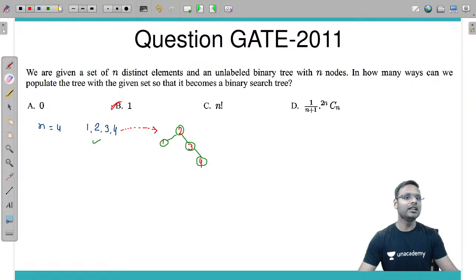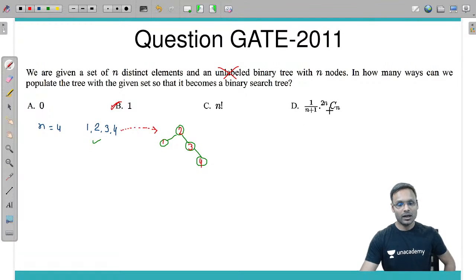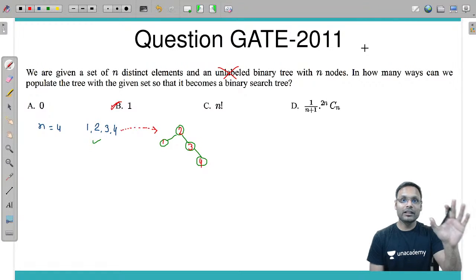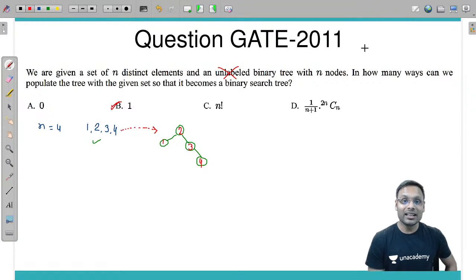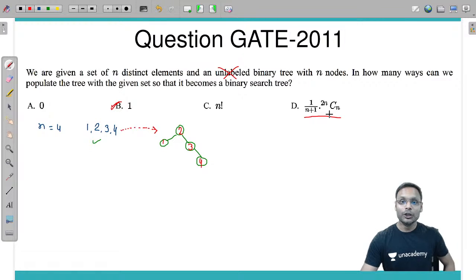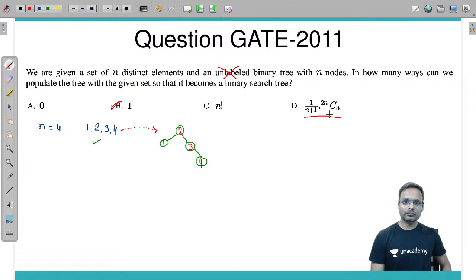If the tree was not given, if they said that n distinct elements create binary search trees, how many binary search trees can you create? Then the answer will be D. You know why? Just because different types of structures with n distinct elements or n nodes you can have is this much, and within each type of tree, you can have only one way to populate the keys.